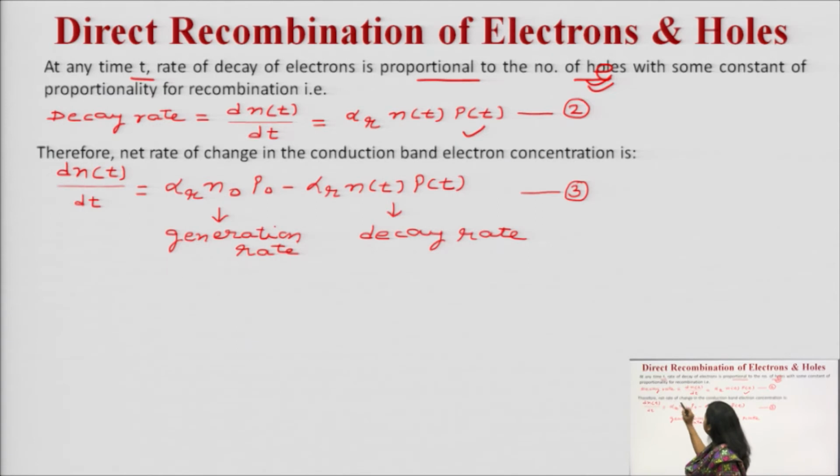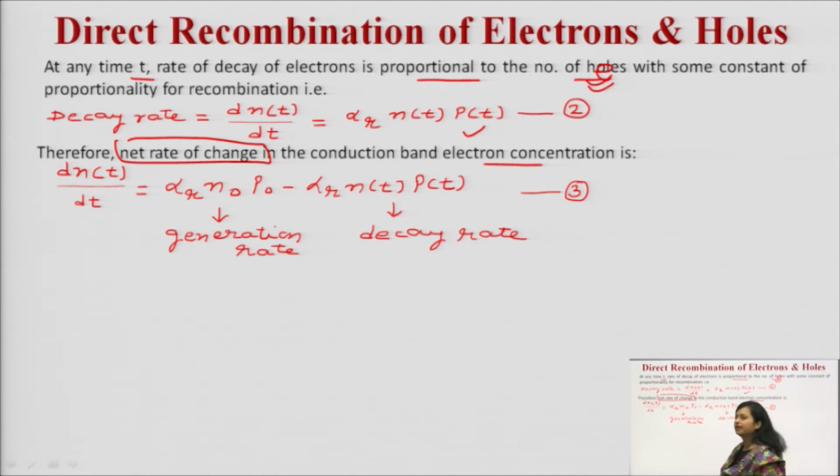Now, the net rate of change in the conduction band electron concentration. What is the change in the concentration? The net change in the concentration will be the generation rate minus the decay rate. So d by dt of n(t) can be written as the generation rate, alpha r into n naught into p naught, where n naught and p naught are the concentrations of electrons and holes in thermal equilibrium, minus the decay rate as we have written, alpha r into n(t) into p(t). By the use of this equation, equation number 3, you will be able to calculate the net rate of change in the conduction band electron concentration.